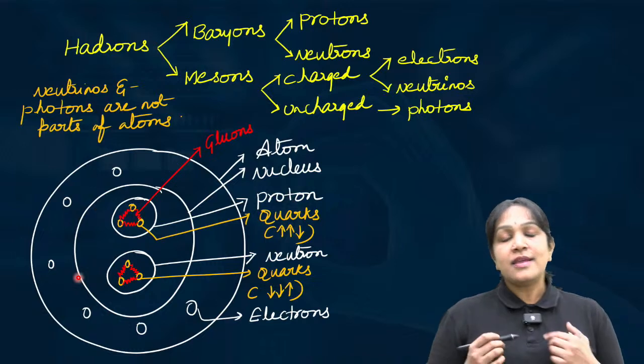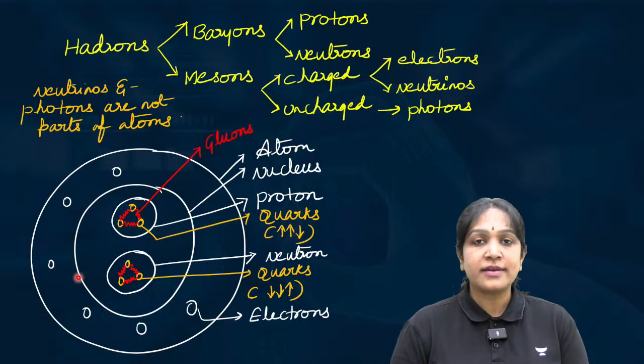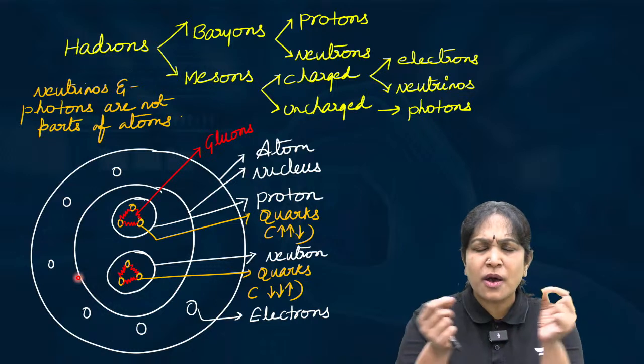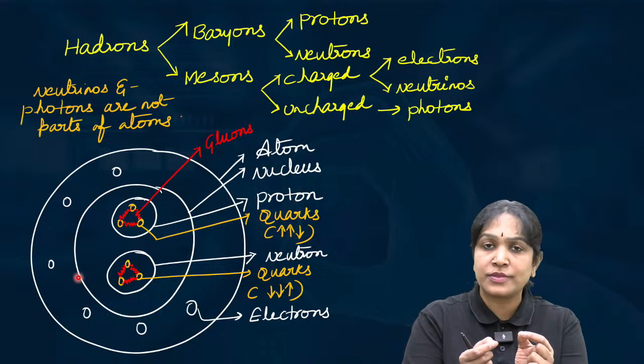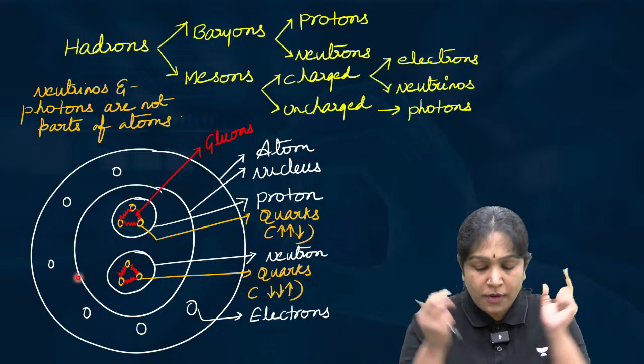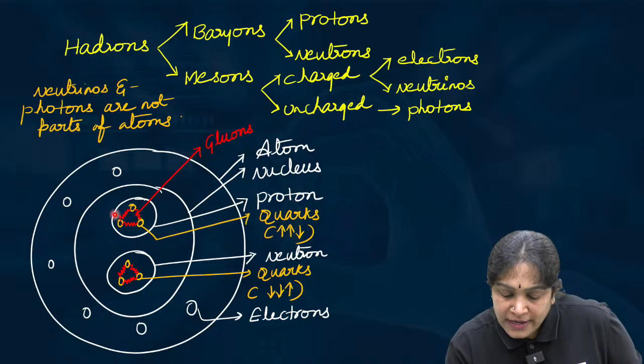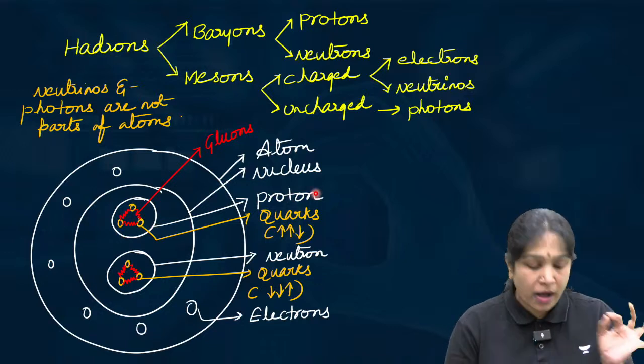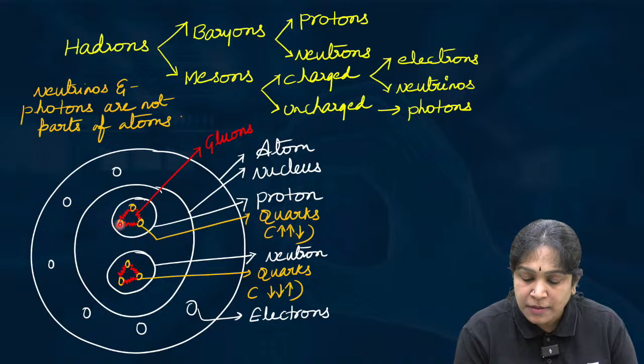But in general, we consider electron, proton, neutron as the smallest particles, but no, that is not correct. Look at here, the proton is made up of quarks. Can you see some yellow color balls here?